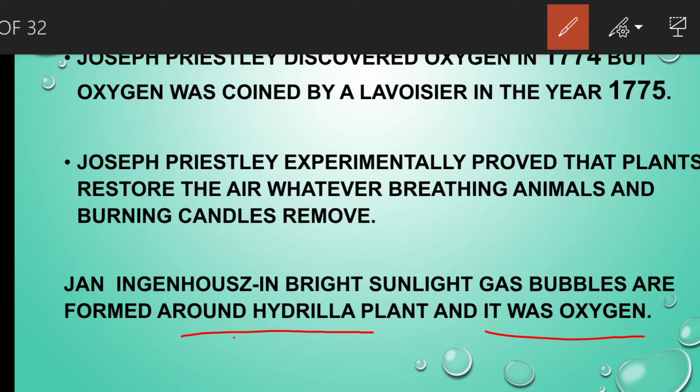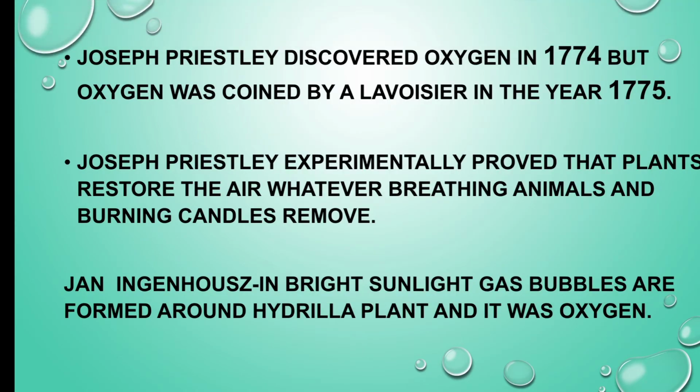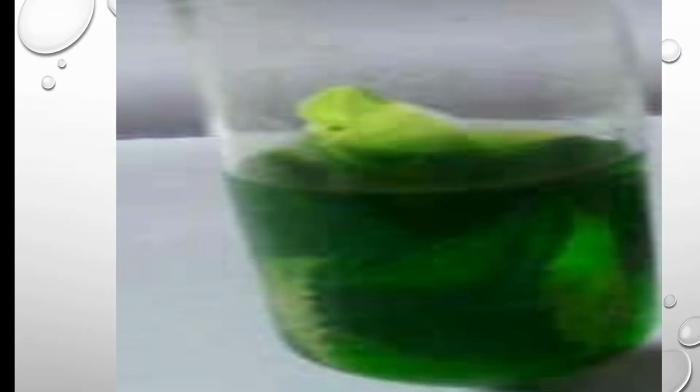He took two hydrilla plants. He kept one hydrilla plant in the sunlight and one plant under dark light. The plant in sunlight released gas bubbles, but the dark plant did not release any gas bubbles. So John Ingenhousz concluded that the gas bubbles contain gas, and it was oxygen. That means John Ingenhousz proved that there is a relation between bright sunlight and plants.